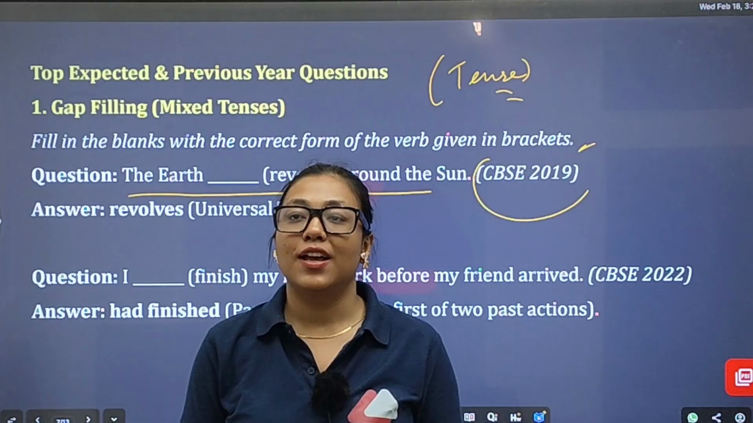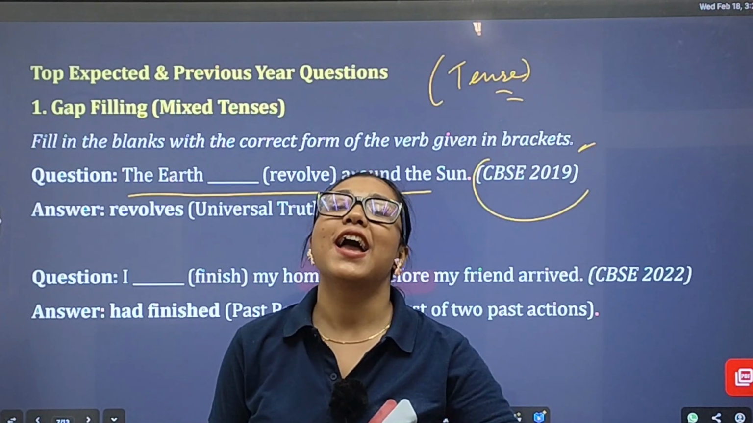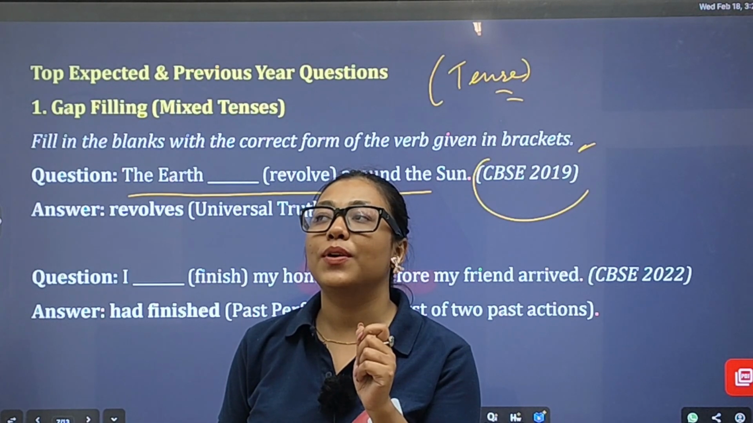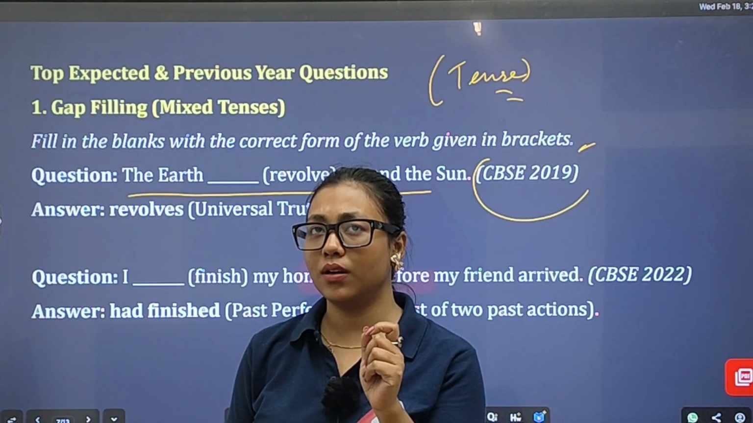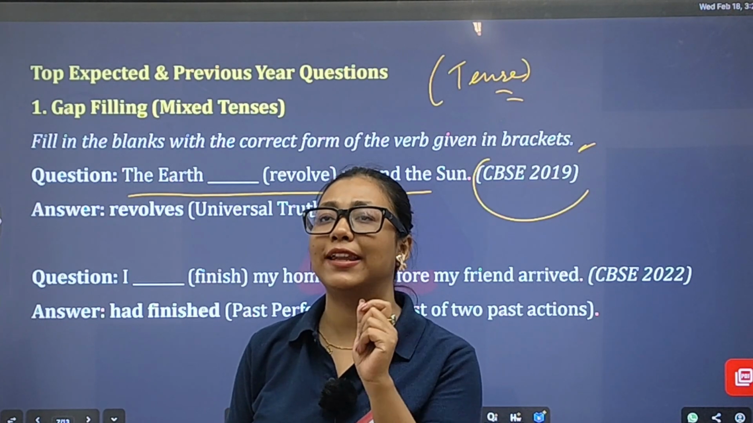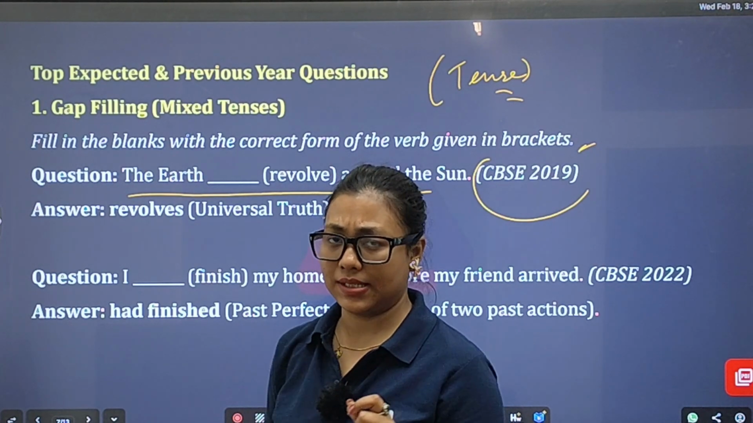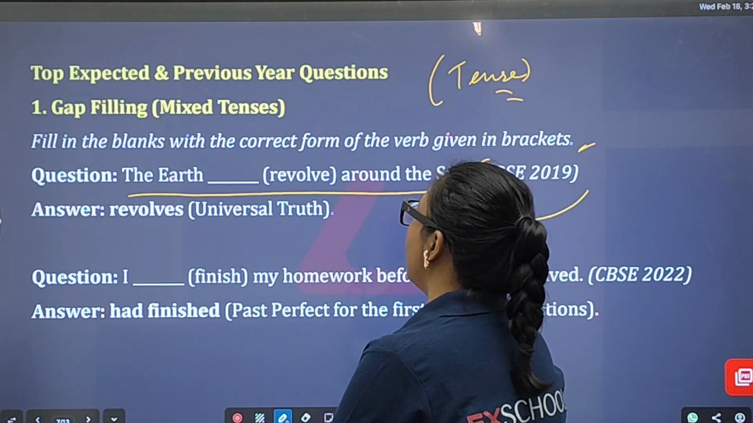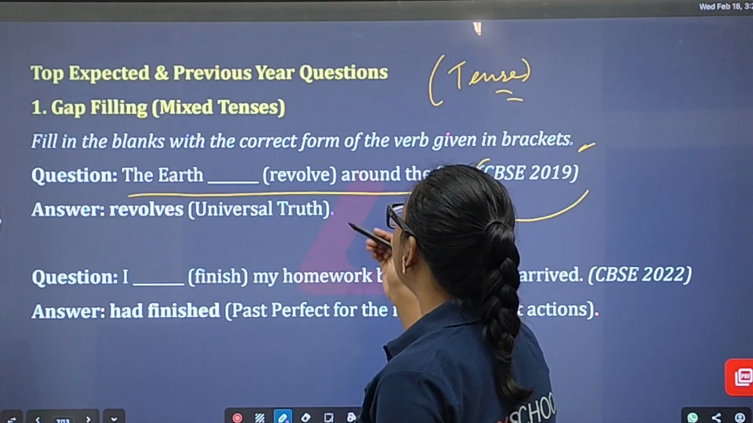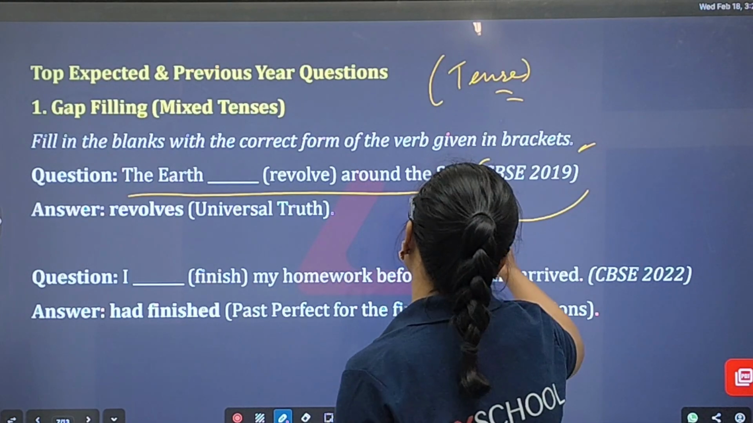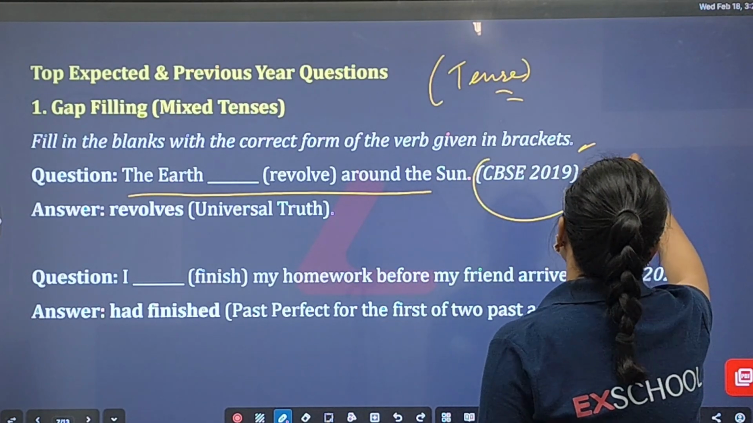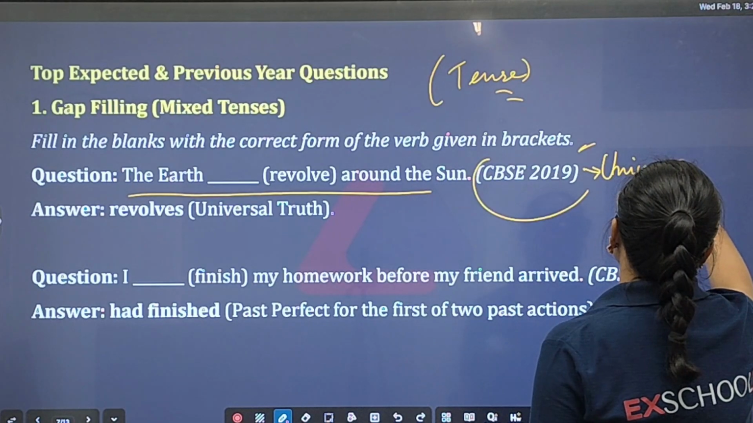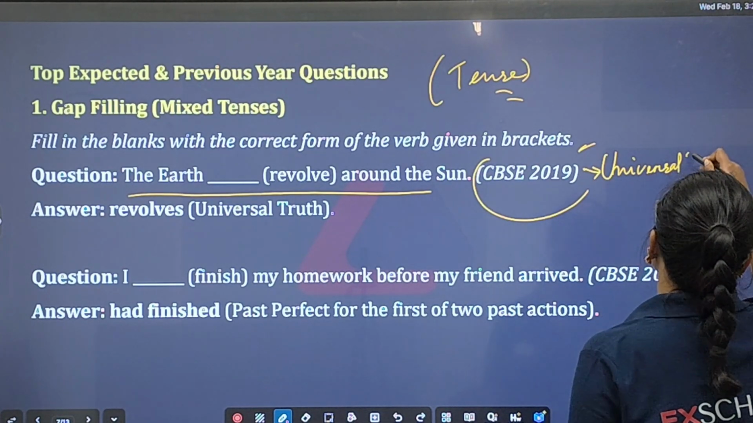The thing is, we have to know about the conditions and the formations, and also we have to analyze each and every tense, the types of tenses. When it comes to the earth revolves around the sun, what kind of sentence is this? It's a universal truth. It indicates universal truth.